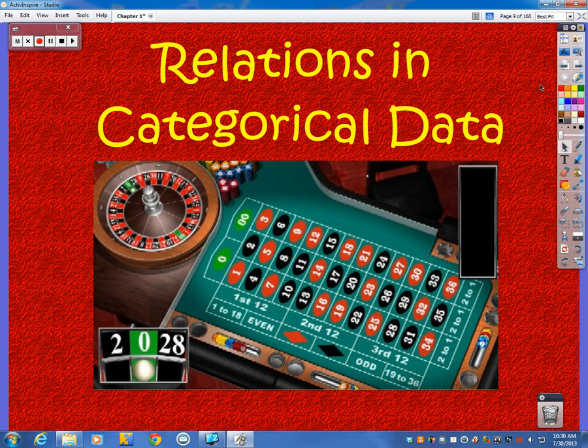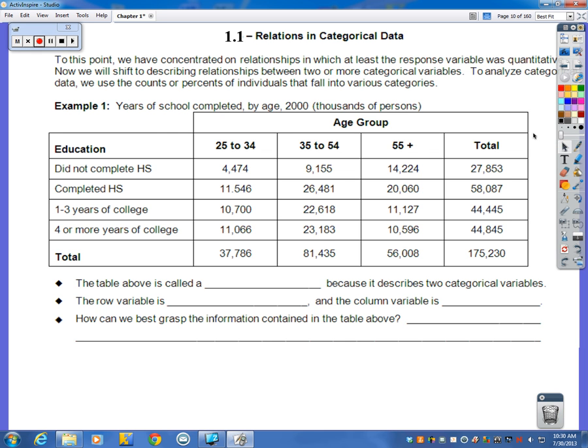Now, the main thing we're going to examine are two-way tables. We're going to take some data based on two categorical variables. Here we're talking about years of education and age groups. I called this a two-way table because it describes two categorical variables. Our row variable, going from left to right, is education, and the column variable is our age group.